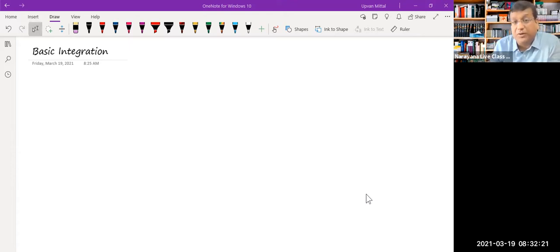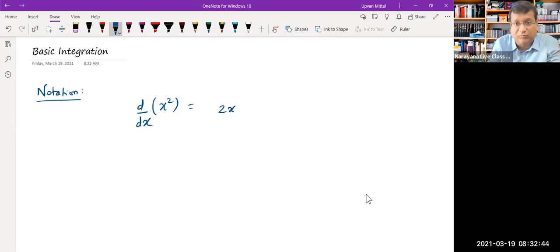Before jumping into the mathematical parts and getting into complicated things, let me first give you the notation. You know very well that in mathematics, notations are very basic and very important. If you remember, differentiation was denoted by this thing. This was the notation for differentiation. And we know that if this was to be done on x square, then the answer would be 2x.